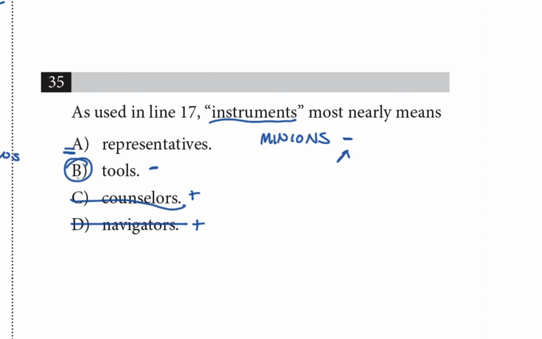Context is the most important thing in these questions, and knowing how the author feels about the subjects they're describing can lead us to the answer. Good luck out there. You've got this.